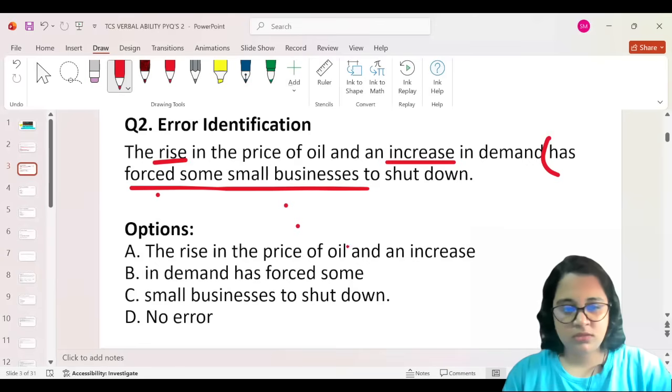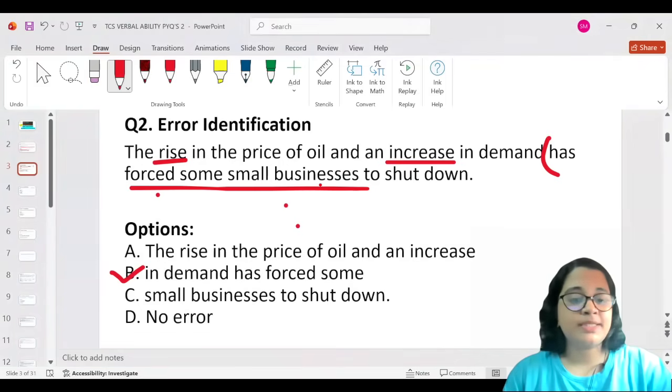So the rise in the price of oil and an increase has forced, yes. Again, option B here also. That is the one that has the error.